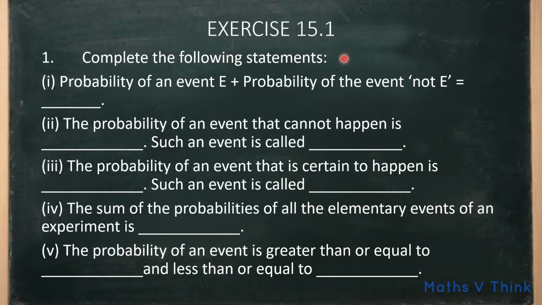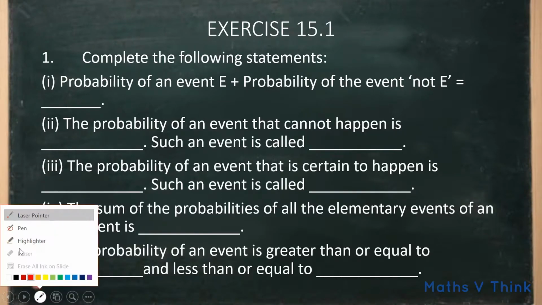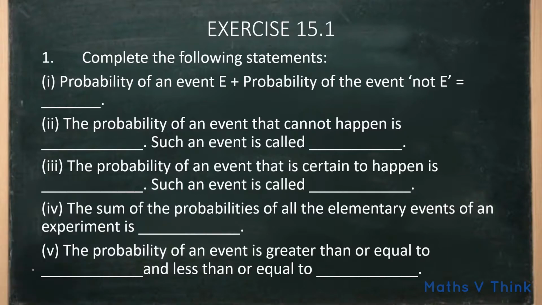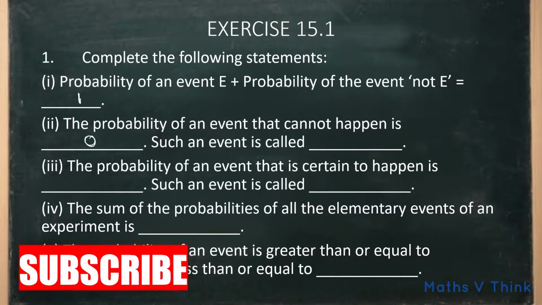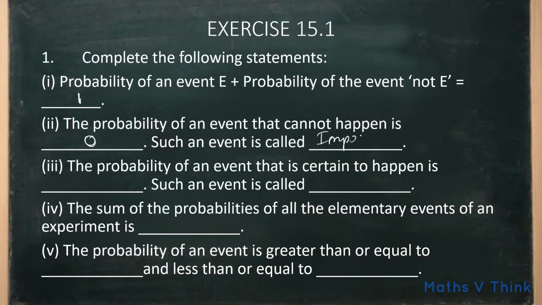Complete the following statement. Probability of an event E and the probability of an event not E is equal to... So I have told you probability of E plus probability of not E is equal to 1. Second one is probability of an event that cannot happen. So the probability is 0 and such an event is called impossible event. The probability of an event that is certain to happen. So the probability is 1. Such an event is called sure event or certain event.